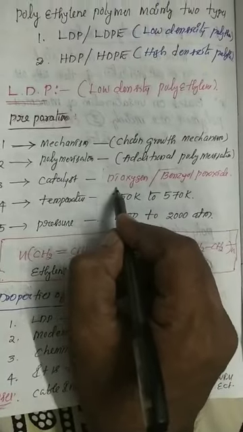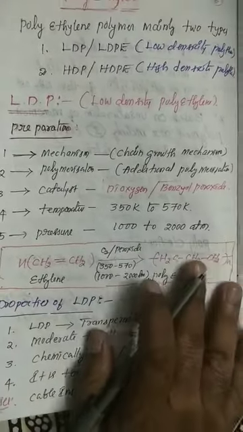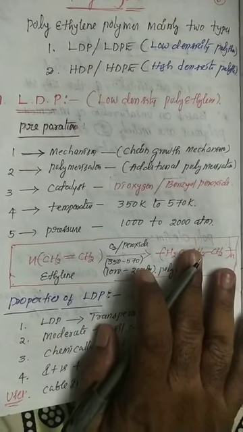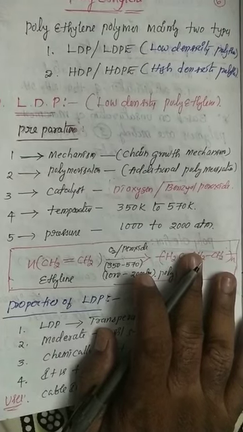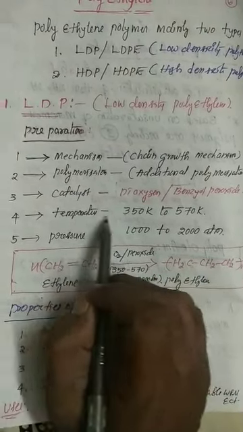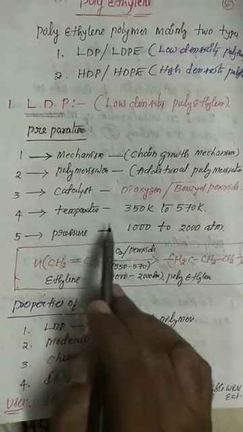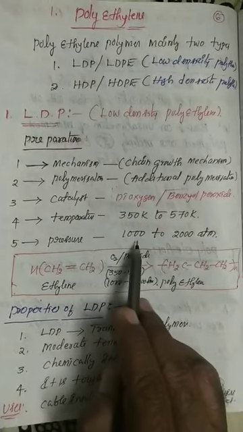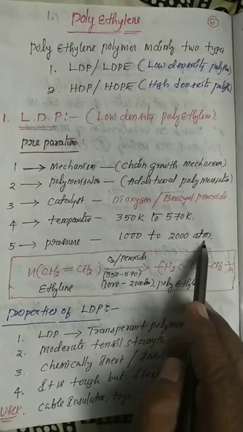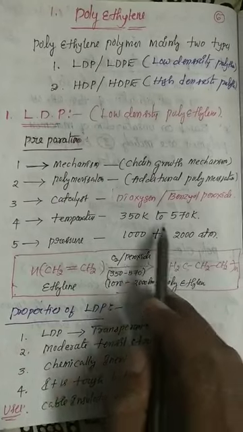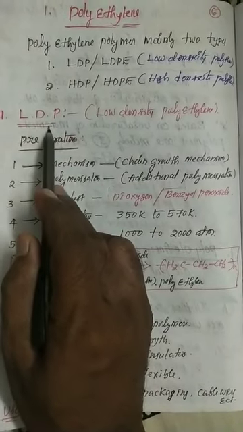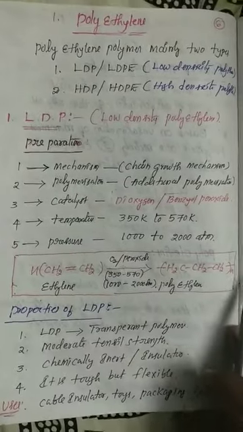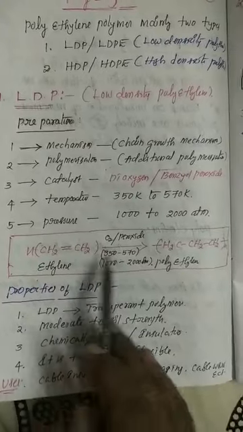The catalyst name is dioxygen or benzoyl peroxide. Now a NEET bit is coming right now. In the preparation of LDP, what kind of catalyst is used? Dioxygen or benzoyl peroxide. And temperature. In the preparation of LDP, temperature is 350 kelvins to 570 kelvins, and pressure is 1000 to 2000 atmospheric pressure. Why is this much pressure used? Because for low density, we want a thin polythene cover, so definitely you apply high pressure. Is it clear, students?